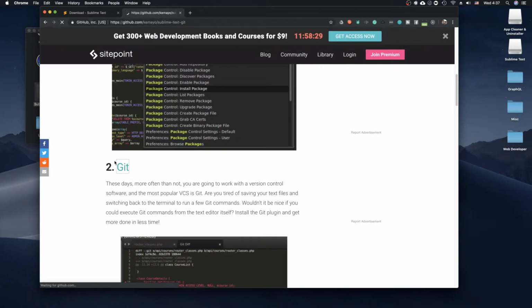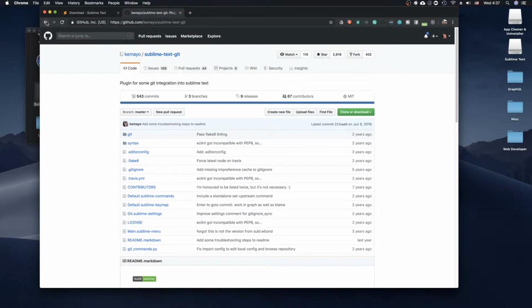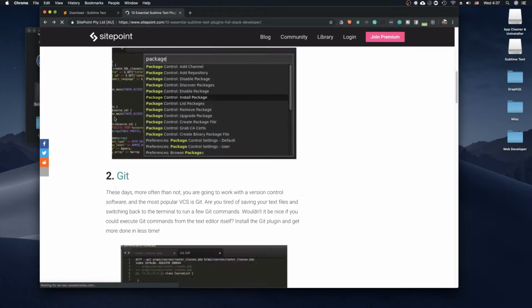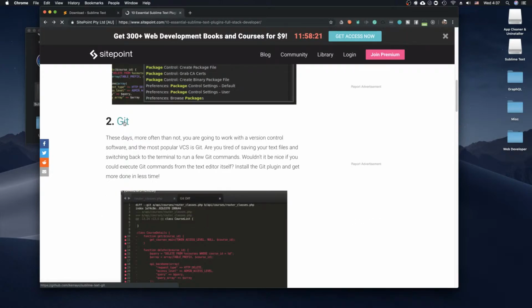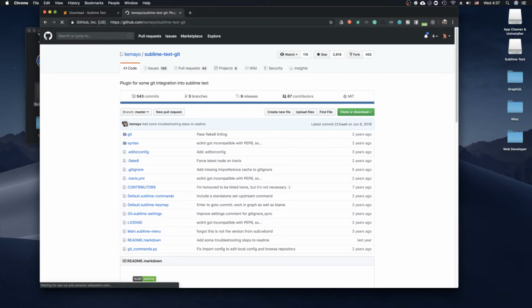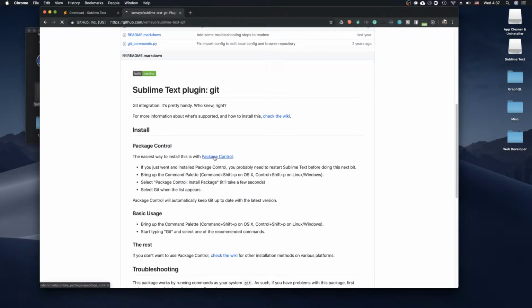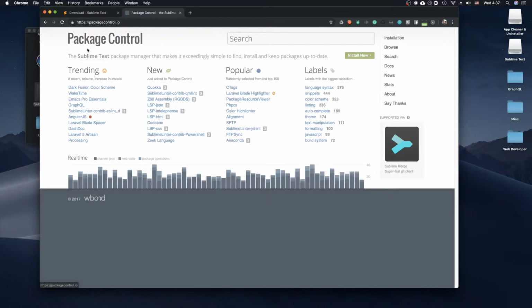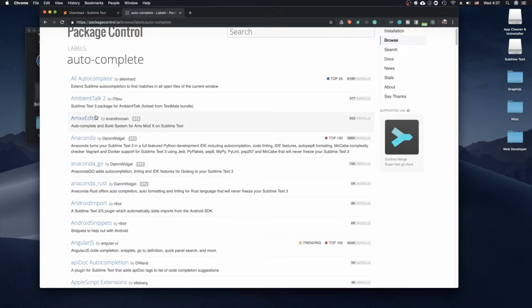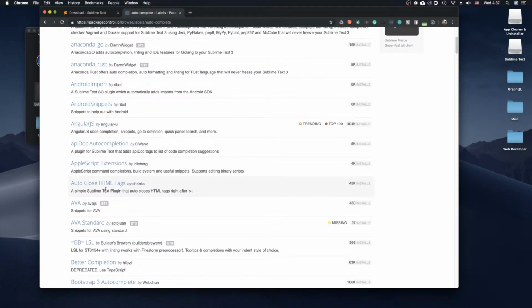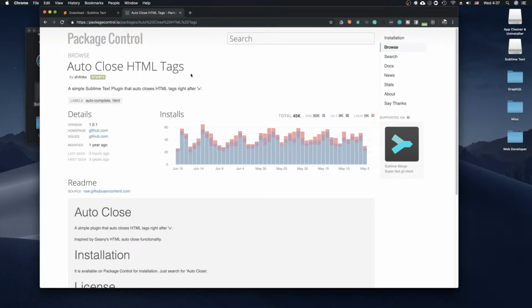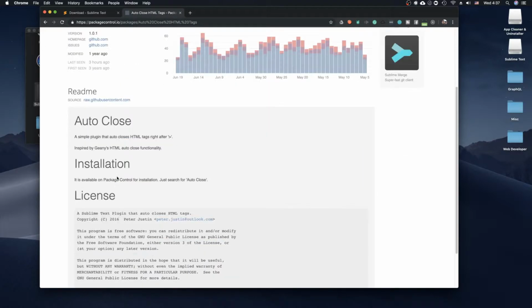Let's go on to, definitely want to get Git installed. Okay, Package Control. So you can go to this website, which is packagecontrol.io. You can download pretty much all the different things you need. So I know I like autocomplete, I'm going to do that. Auto close HTML tags, that's a good one to get. Let me go ahead and just go down here.